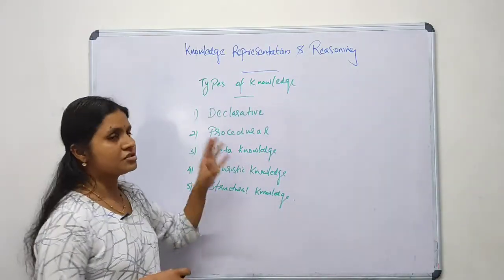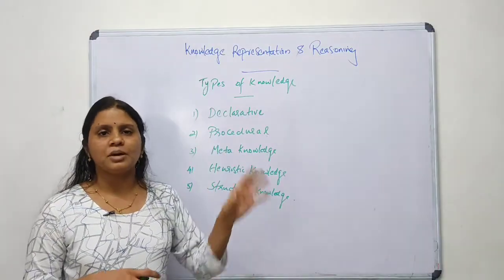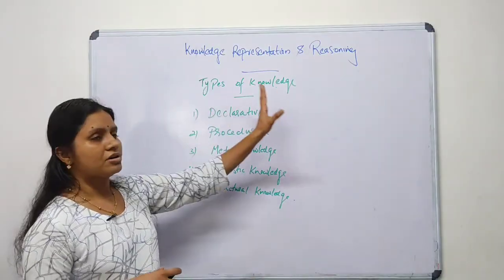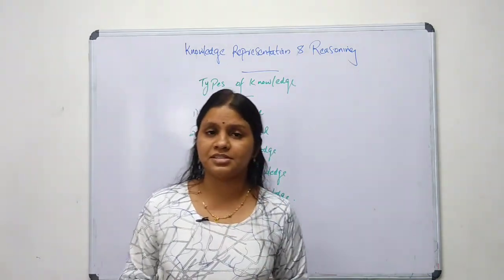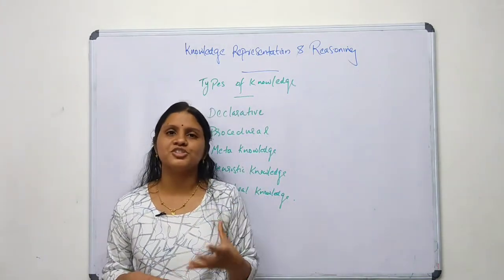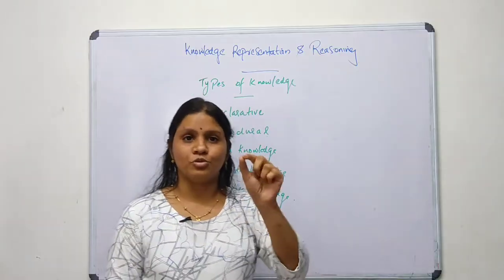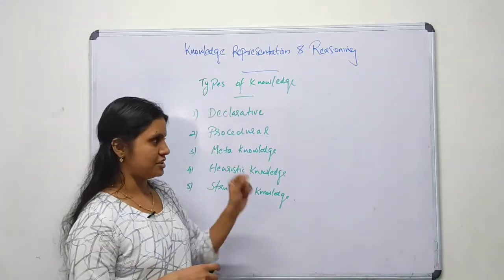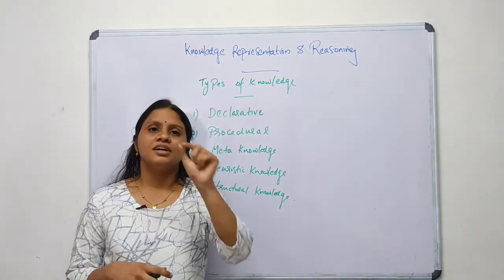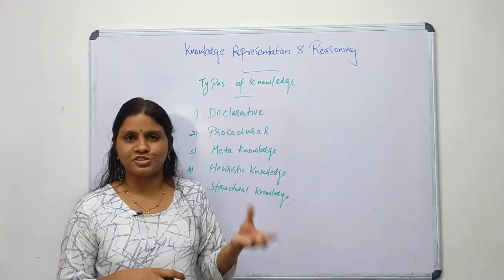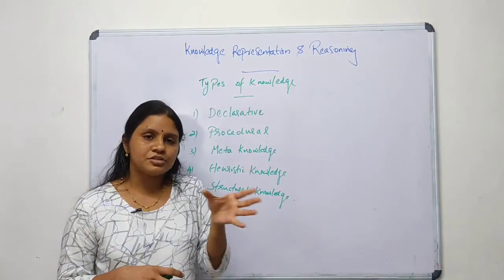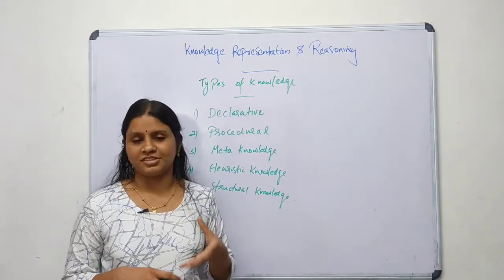So I have given a brief introduction about knowledge representation and reasoning. In the next video I will be discussing knowledge representation schemes, which are more important: semantic networks, frames, production rules, first order logic, propositional logic and so on. These sections are very much important.